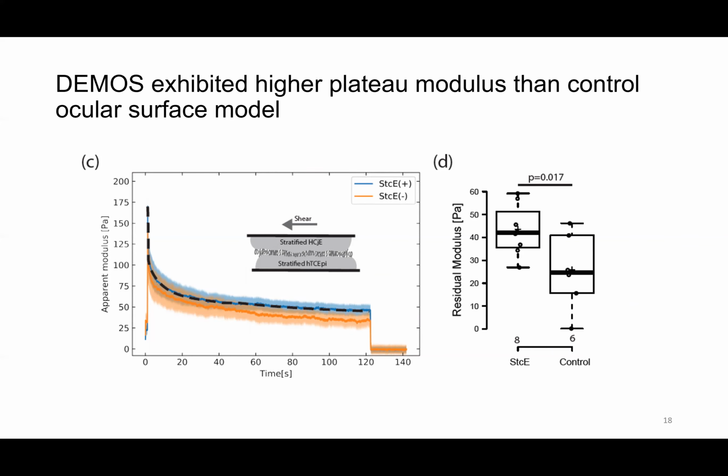To calculate this value, we fit the relaxation curve to a double exponential decay function, which is shown as the black dashed line here. After quantification, we saw that the plateau modulus increased by 70% after the sticky treatment, suggesting that our model indeed exhibits a stronger adhesion at the cell-cell interface.